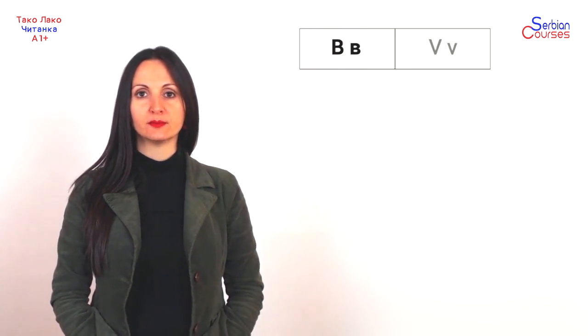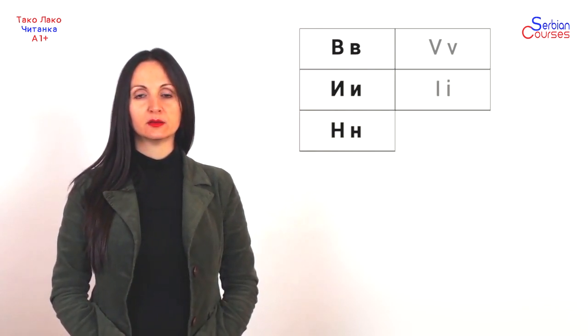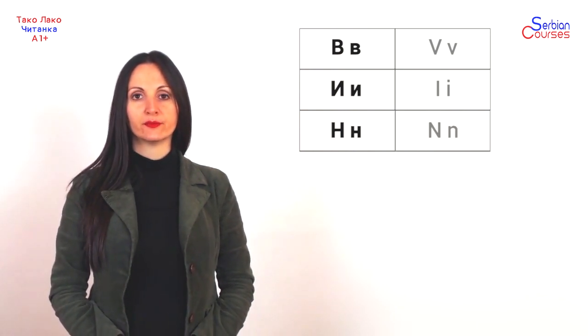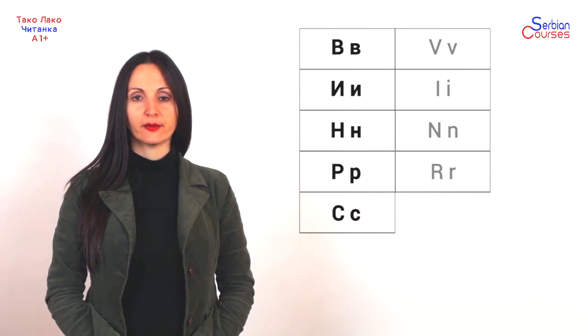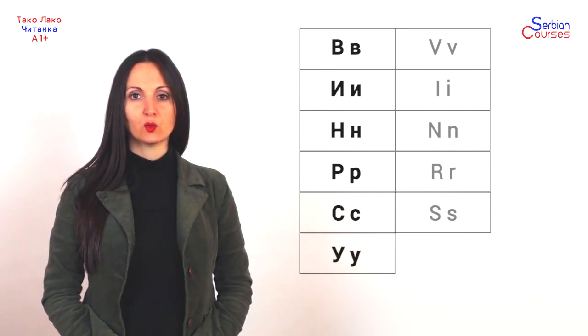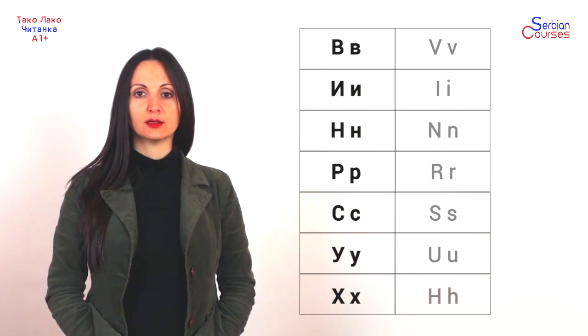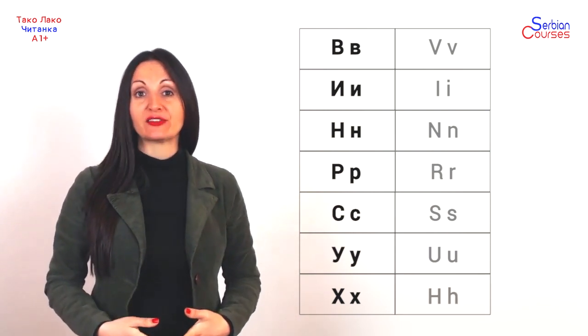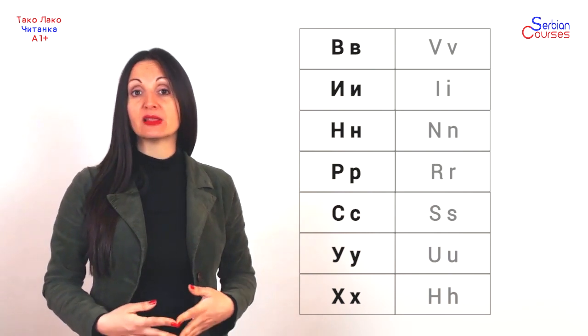The Cyrillic script has 7 letters that look similar to 7 Latin letters, but they are actually used for different sounds: V, I, N, R, S, U, H. These 7 Cyrillic letters will remind you of the Latin letters in the right-hand column, but in Cyrillic, they are actually written as in the left-hand column.